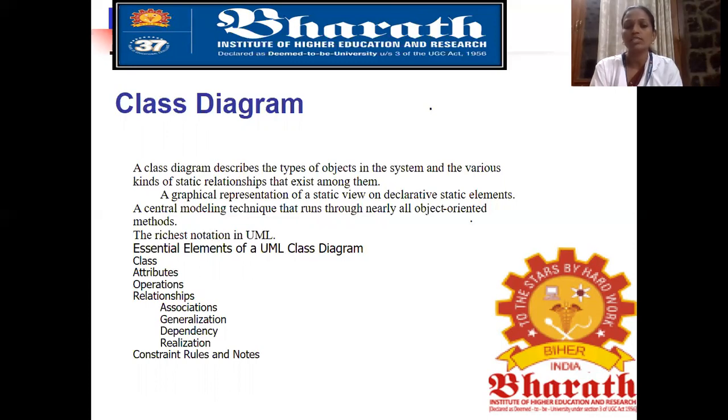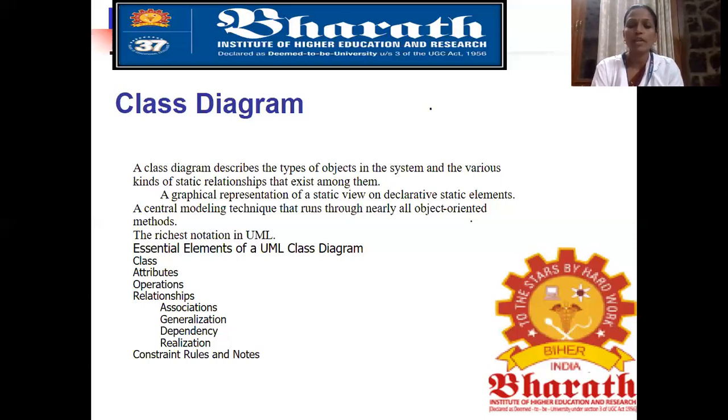The last one is the maintenance. Maintenance means how we can keep our system healthy. So the main aim of the SDLC process is to improve the quality of the software project within a software organization.